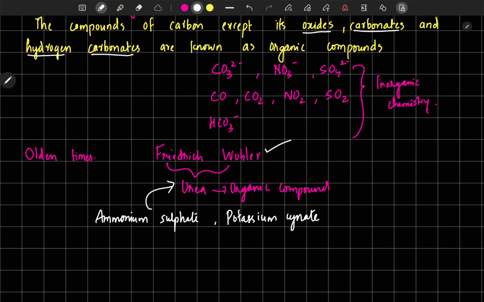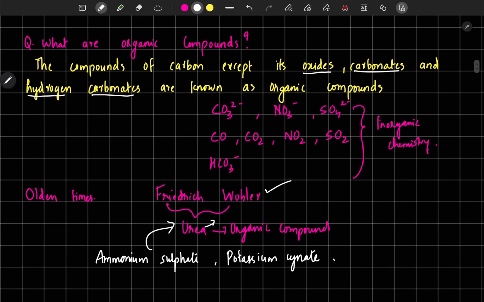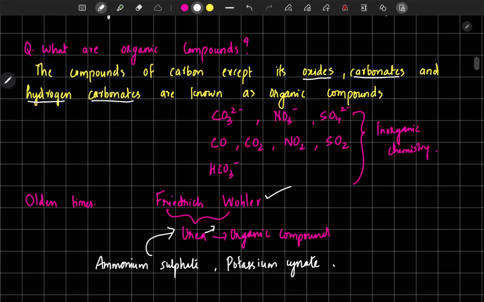After that, people came to know that we can prepare organic compounds in chemical labs as well. Before that, people believed that they are only present in nature. That theory was discarded after Friedrich Wöhler accidentally discovered urea. So that is about organic compounds. Just look at the definition.